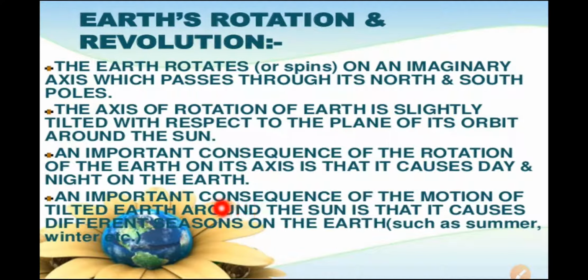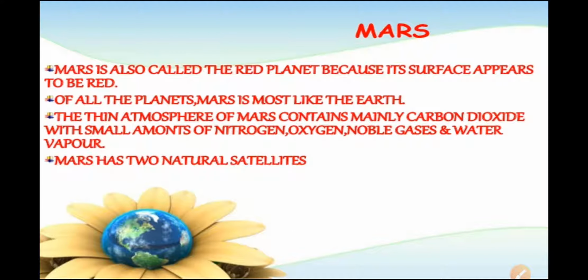So the important consequence of the motion of the tilted Earth around the Sun is that it causes different seasons on the Earth, such as summer season and winter season. This change in season on the Earth, just the tilt is responsible for this change. And the Earth has only one moon, you have learned.